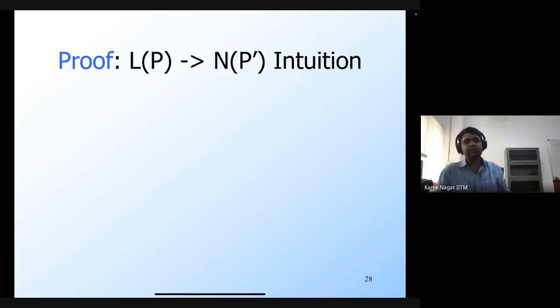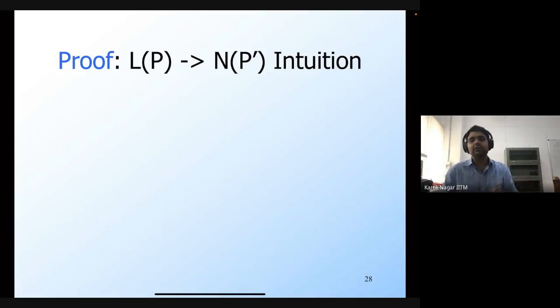So let's say that after you process some string in the PDA P, you reach the final state, but the stack contents are not constrained. The stack could either be empty or it could contain some string. So what can we do if we want to make sure that that same string is accepted through an empty stack?